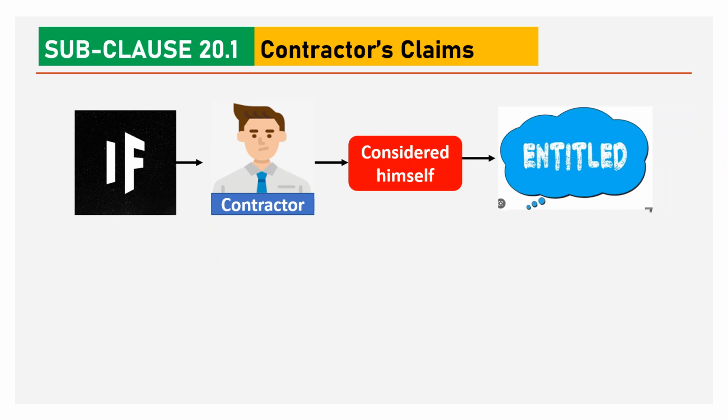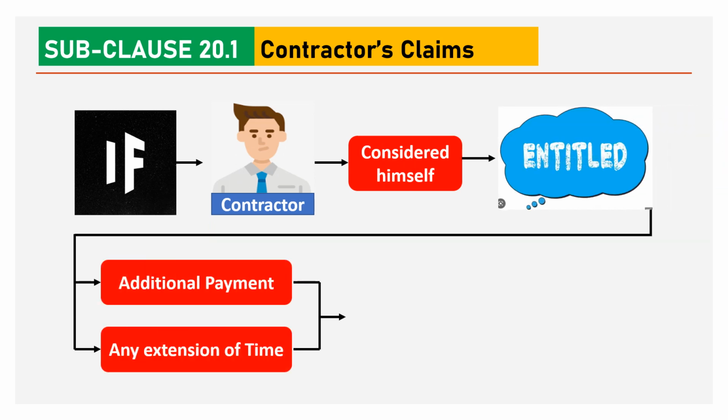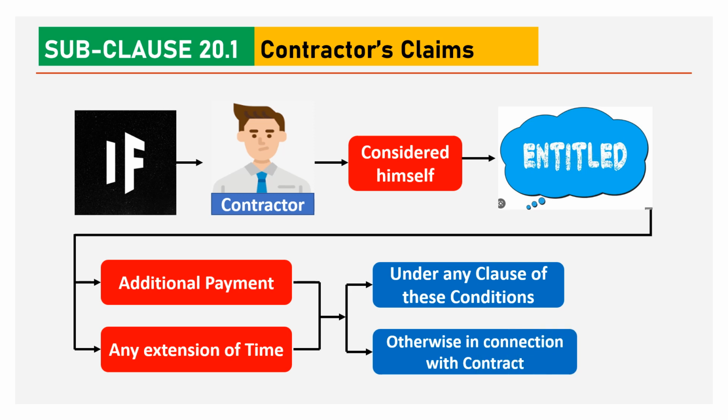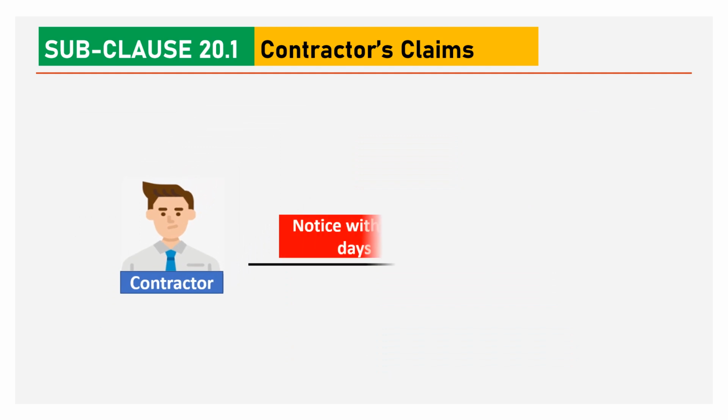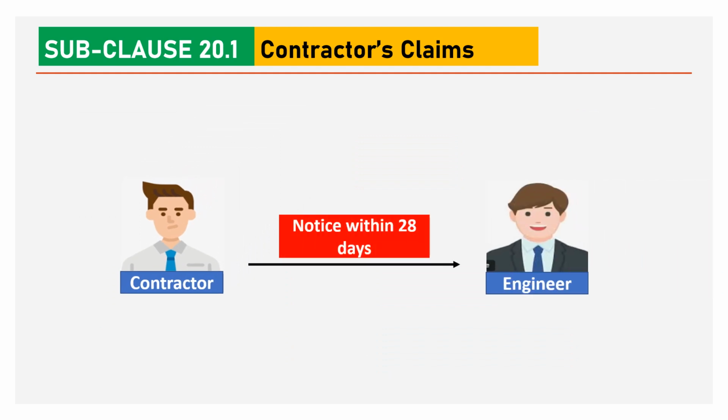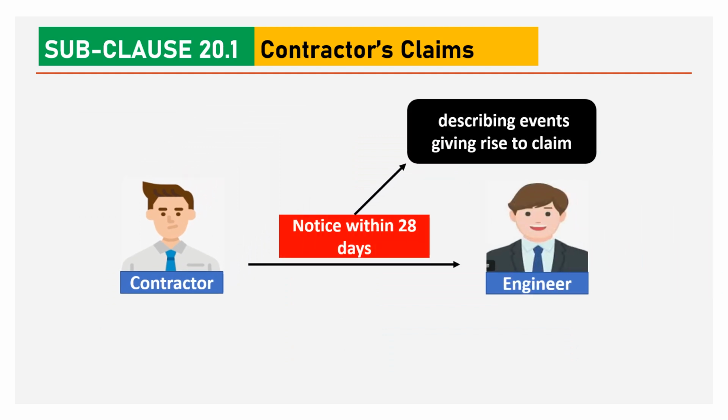If the contractor considers himself entitled to additional payment and/or extension of time under any clause of these conditions or otherwise in connection with the contract, the contractor shall provide notice within 28 days. The notice shall describe the events giving rise to the claim.